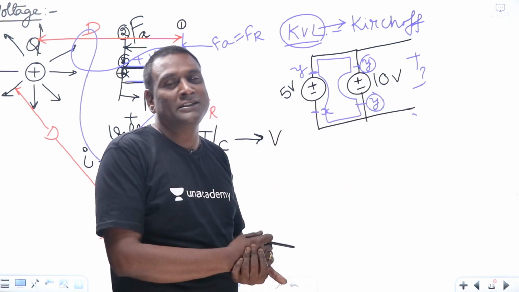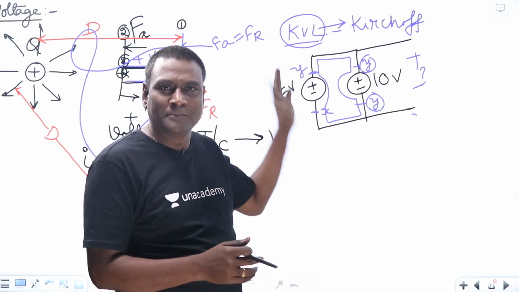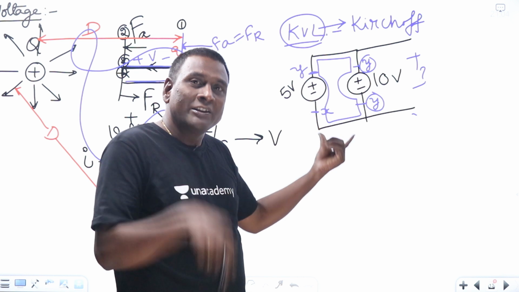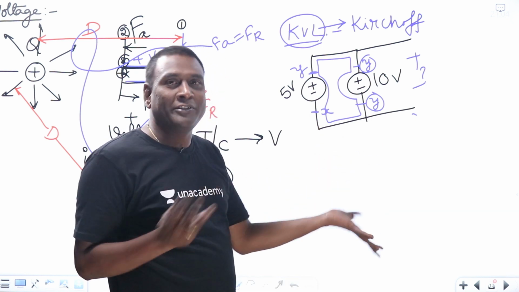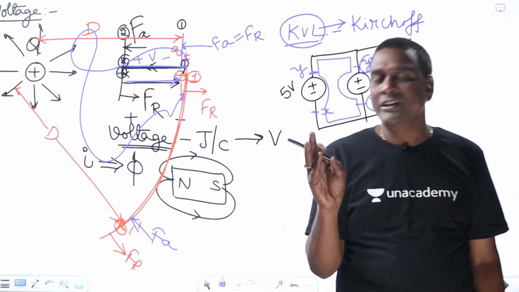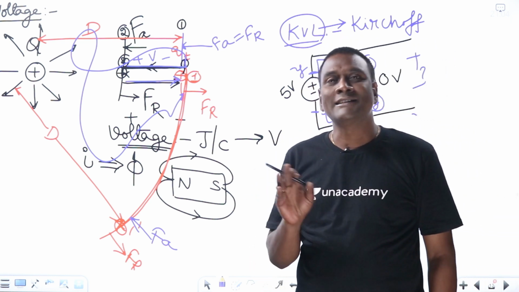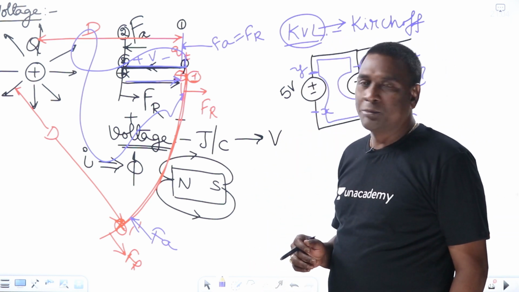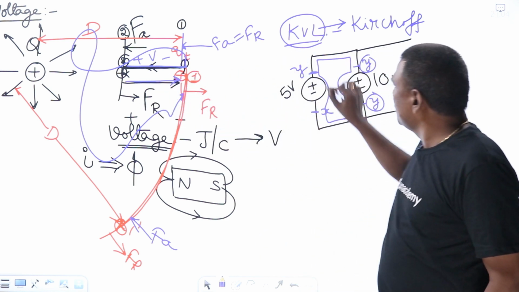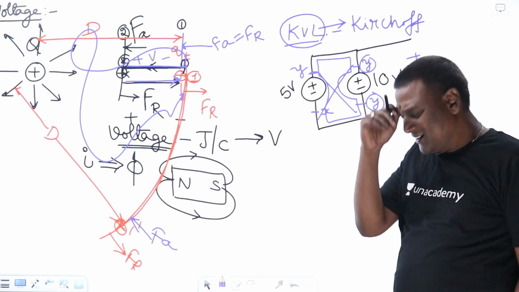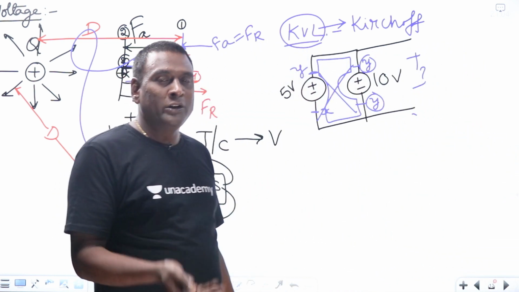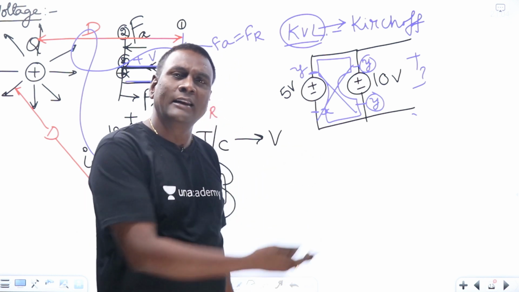If conservation of energy is not followed, forget about KVL. KVL is derived from conservation of energy, right? If conservation of energy fails, our EM theory will fail, because our main assumption is that electric and magnetic fields are conservative fields. Getting my point, right? So they should be conservative, meaning we cannot create such a situation or answer such a situation. If they are practical batteries or voltage sources, what has to be done, we will see later.